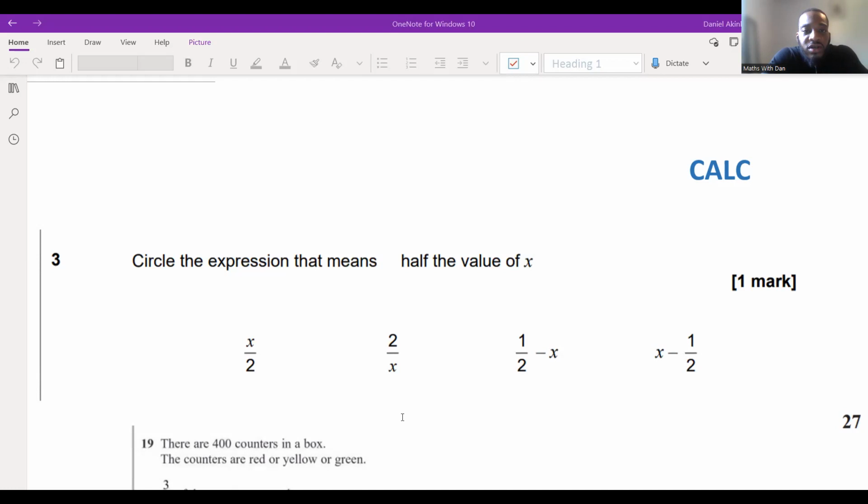Right. Good stuff. Well done, Zariah, Matthew, Elia, Gideon. It's x divided by 2. Now let's just go through it very, very briefly. Thank you very much, Josh and Jeremy. So, circle the expression that is half the value of x.